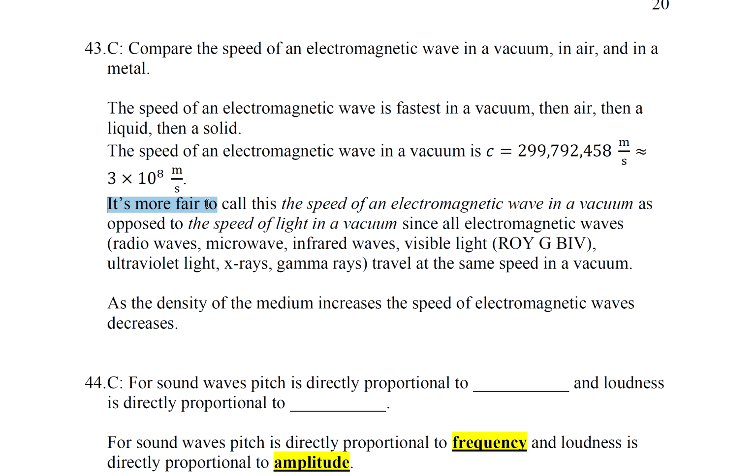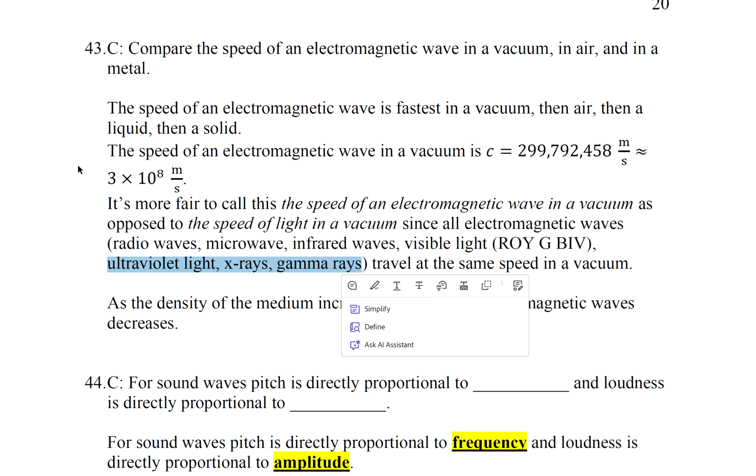And it's much more fair to call this the speed of an electromagnetic wave in a vacuum as opposed to the speed of light in a vacuum, since all electromagnetic waves travel at the same speed in a vacuum. So radio waves have a speed of 3 times 10 to the 8th meters per second in a vacuum. Same with microwaves, same with infrared waves, same with visible light, same with ultraviolet rays, same with X-rays, and